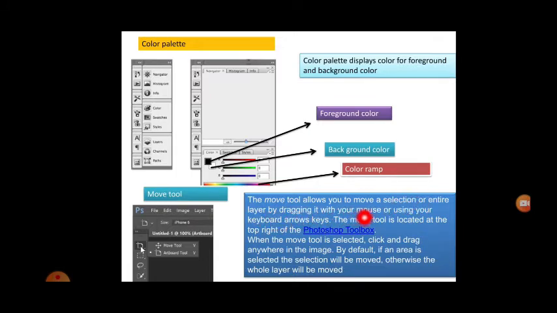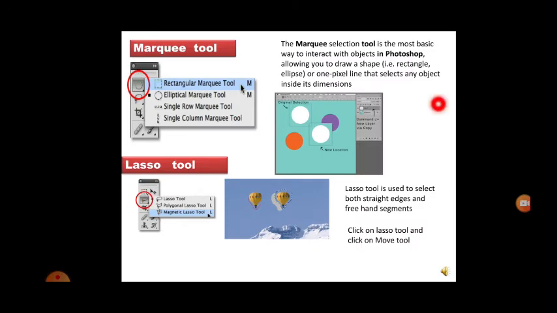By dragging it with your mouse or using your keyboard arrow keys. The move tool is located at the top right of the Photoshop toolbox. When the move tool is selected, click and drag anywhere in the image. By default, if an area is selected, the selection will be moved. Otherwise, the whole layer will be moved. So you can move from one place to another using this. If you don't select a particular image or part or layer, then the whole image will be moved.